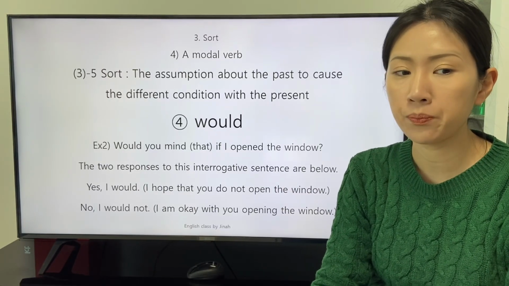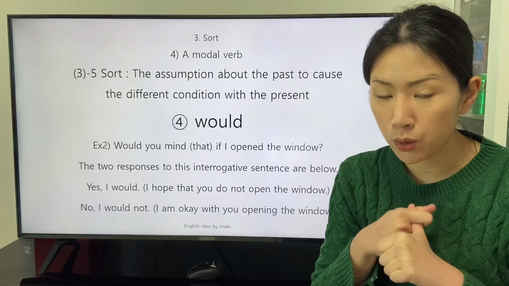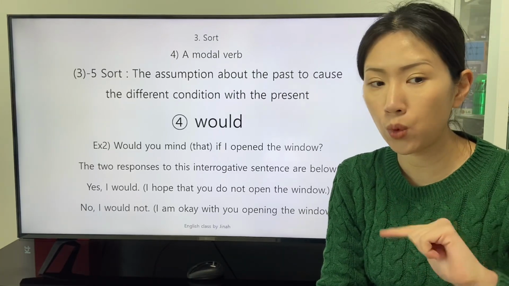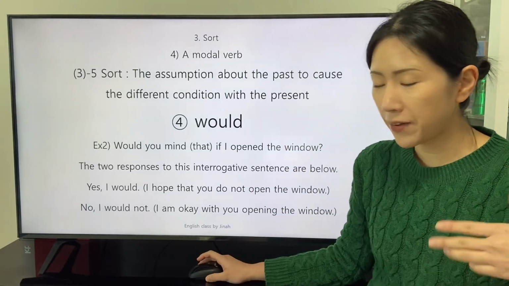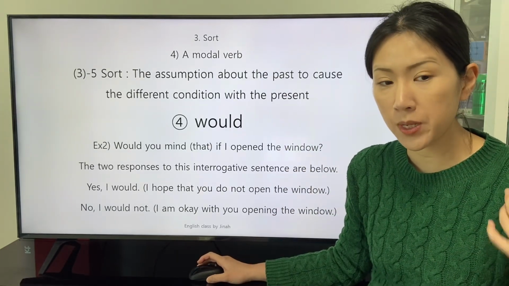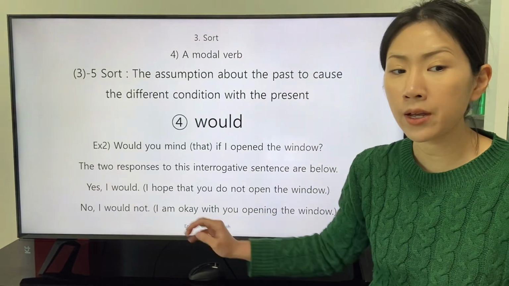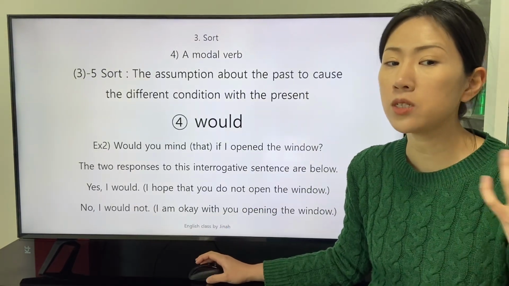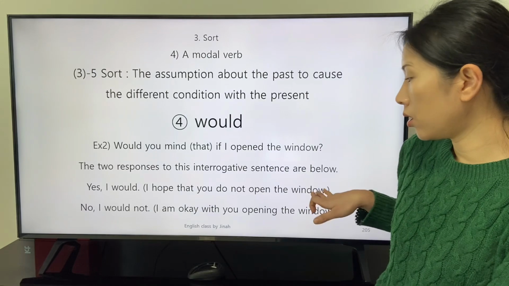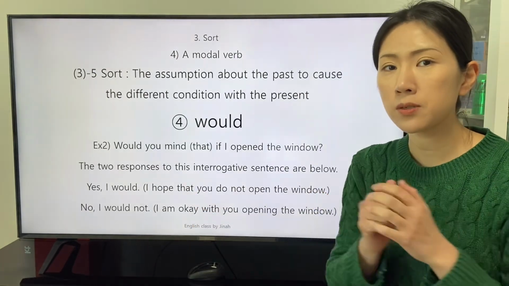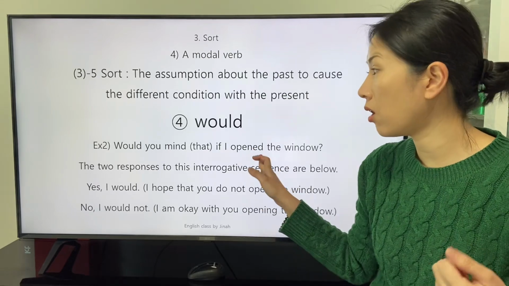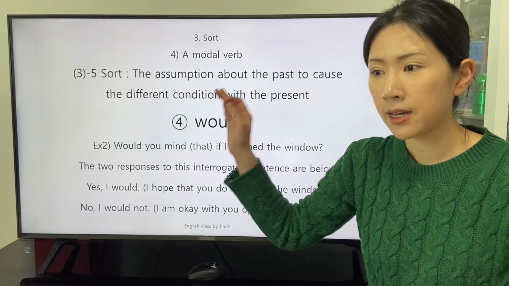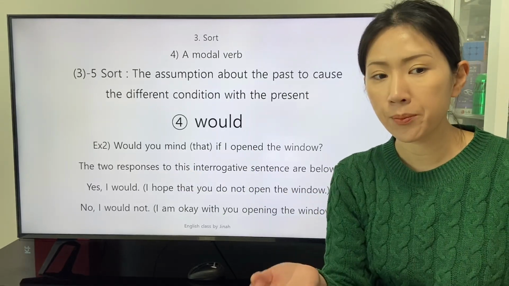The two responses to this interrogative sentence are below. Yes, I would, and no, I would not. The first response conveys the genuine intention of the speaker. That is, I hope that you do not open the window. The first response reveals the relationship between cause and the effect as positive.